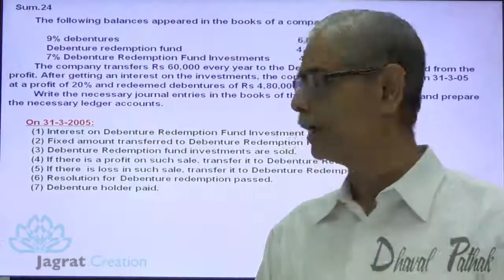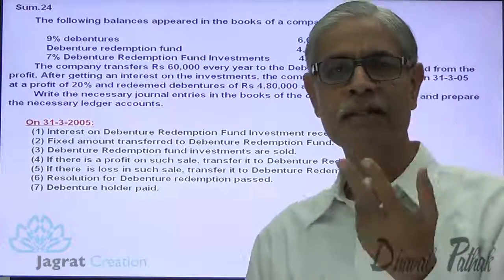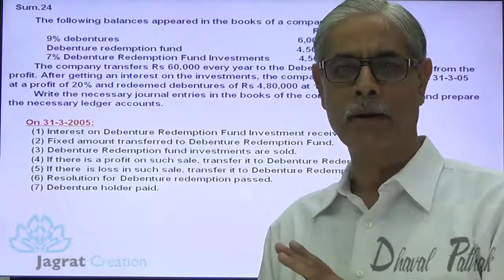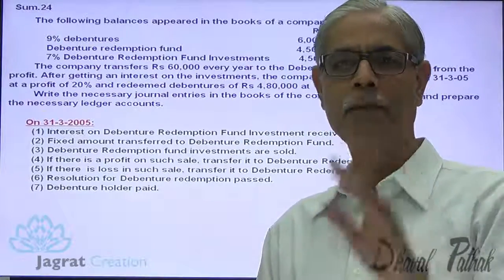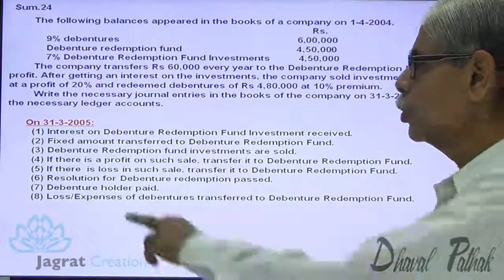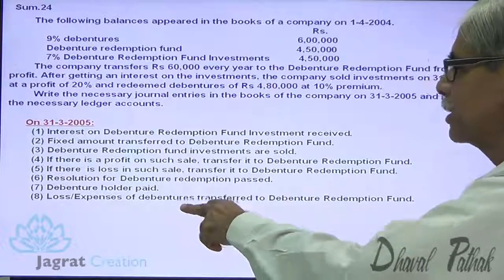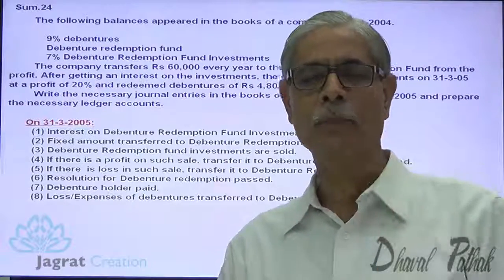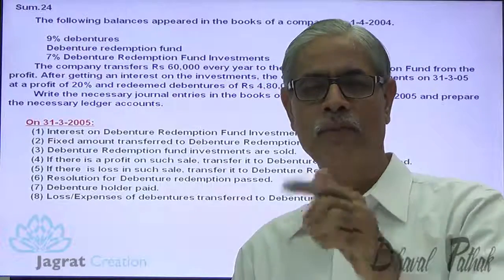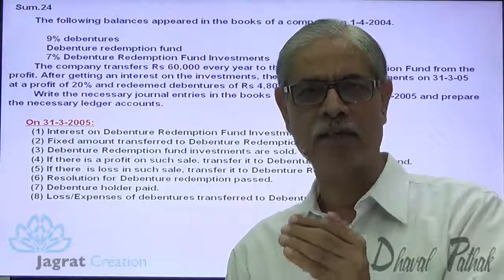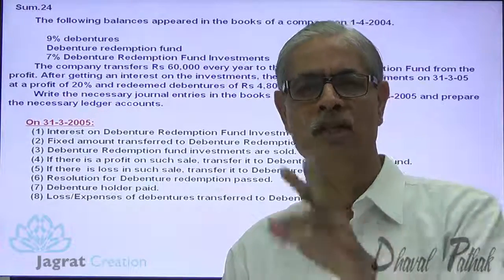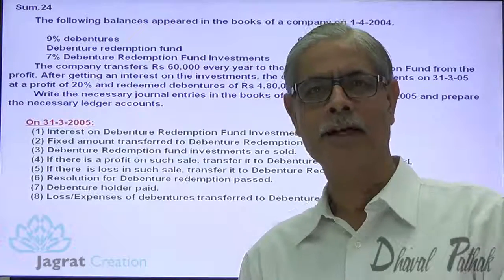After redeeming debentures, there are two things yet to be done. Whatever losses have occurred on redemption of debentures so far must be debited to debenture redemption fund account. So losses or expenses on debenture are transferred to debenture redemption fund account. And the most important point is the last point. To the extent to which the debentures have been redeemed, the nominal value of the debentures redeemed, that much amount should be transferred to general reserve from debenture redemption fund account.